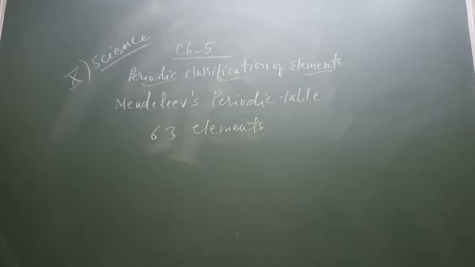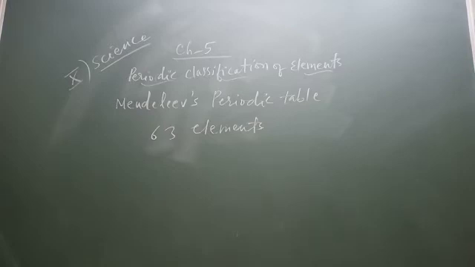He examined the relationship between the atomic mass of the elements and their chemical and physical properties. Among chemical properties, Mendeleev concentrated on the compounds formed by elements with oxygen and hydrogen. He selected hydrogen and oxygen as they are very reactive and form compounds with most elements.